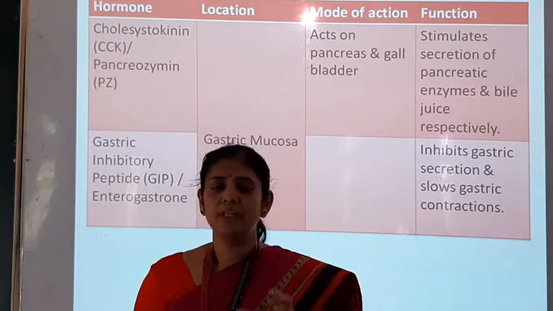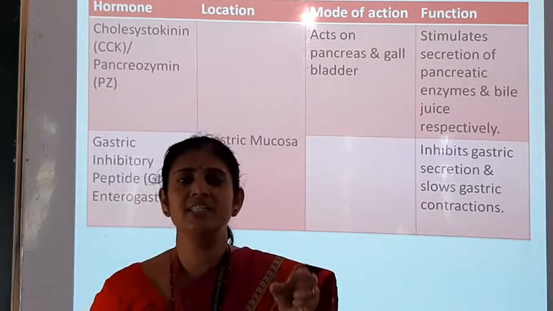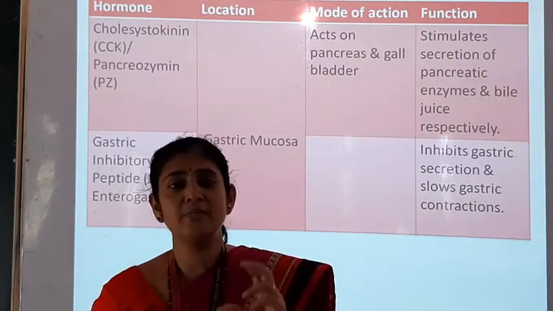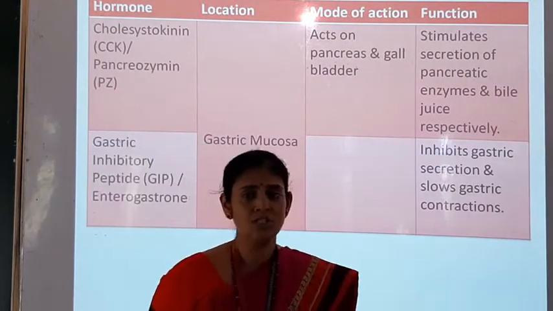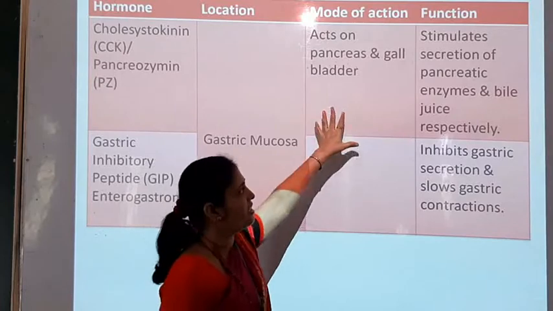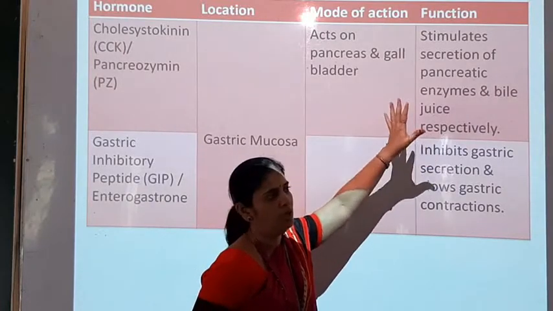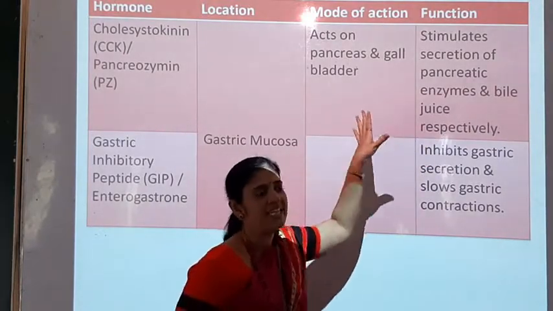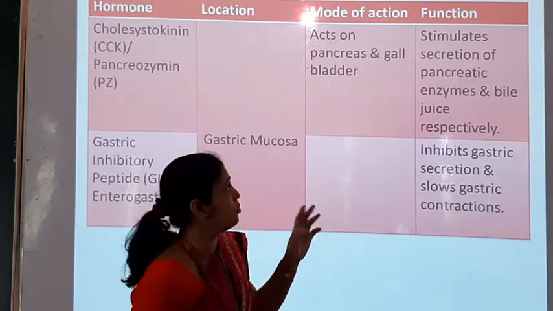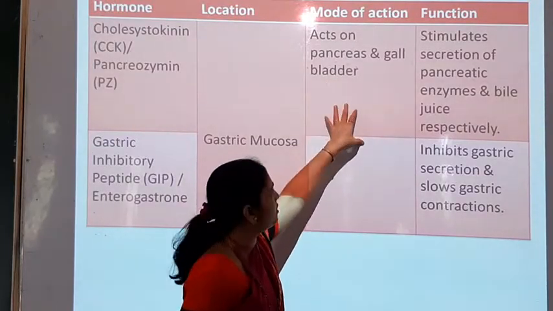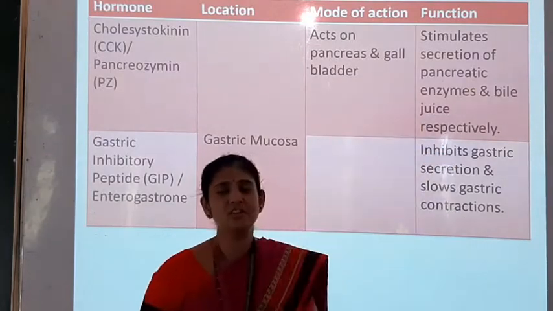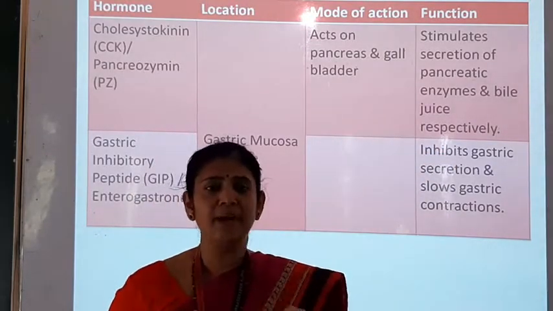As you know, the pancreas secretes different enzymes, and that juice is called pancreatic juice, and the liver is secreting a juice, different chemicals, that is called bile juice. So this hormone CCK, cholecystokinin, is responsible for acting on the pancreas and gallbladder, and they are stimulating the secretion of pancreatic juice and bile juice.